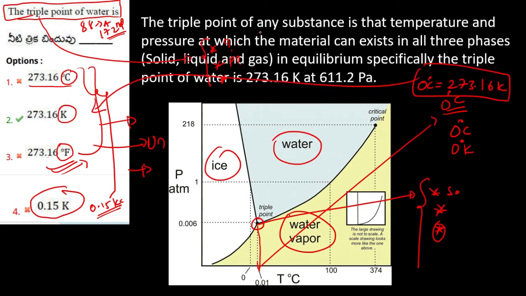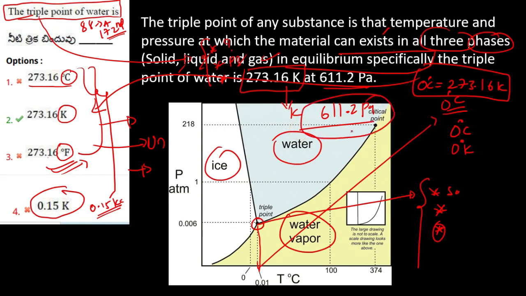The triple point of any substance is the temperature and pressure at which the material can exist in all three phases, solid, liquid and gaseous, in equilibrium. Specifically, the triple point of water is 273.16 Kelvin and the pressure is 611.2 pascals. So you have to remember this point. In the next year's exam this might be asked. This is below 1 bar, that is, below atmospheric pressure.